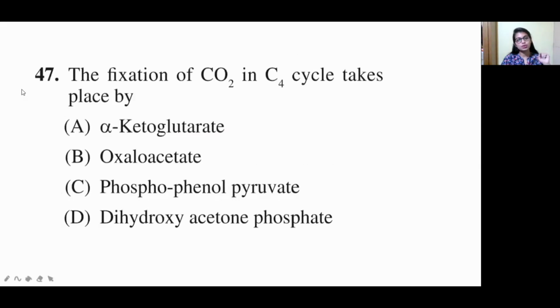Now on to the second question. The fixation of carbon dioxide in the C4 cycle takes place by what? Option A alpha ketoglutarate, option B oxaloacetate, option C phosphoenol pyruvate, option D dihydroxyacetone phosphate. Okay, so let us see.